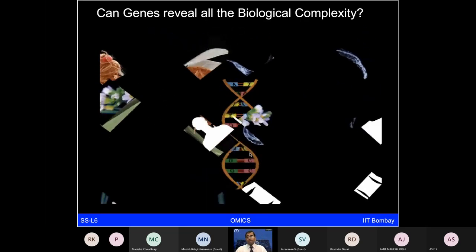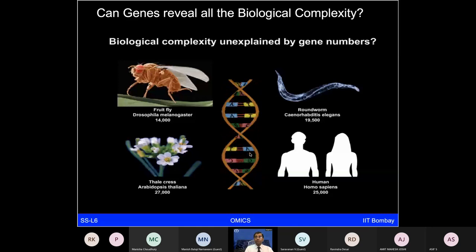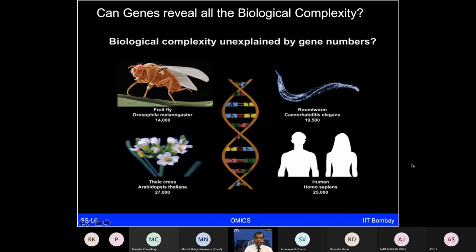So the question was, when the Human Genome Project was getting completed, along with that we had multiple other organisms like Drosophila melanogaster, C. elegans, Arabidopsis thaliana, and Homo sapiens. All of them were simultaneously getting sequenced, and we were hoping that human would have a really large number of genes, much different from other simple organisms.